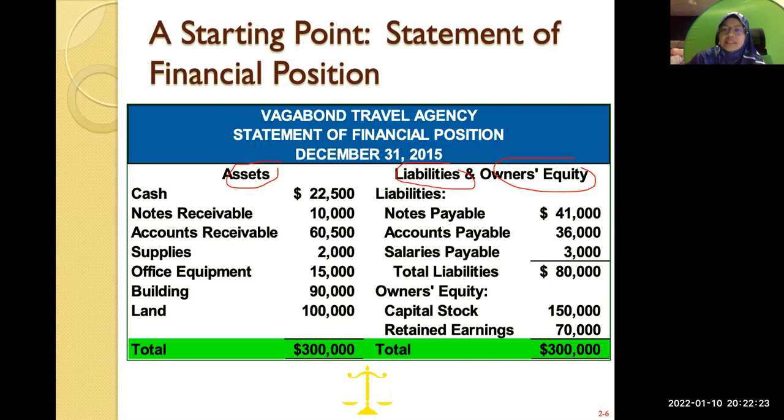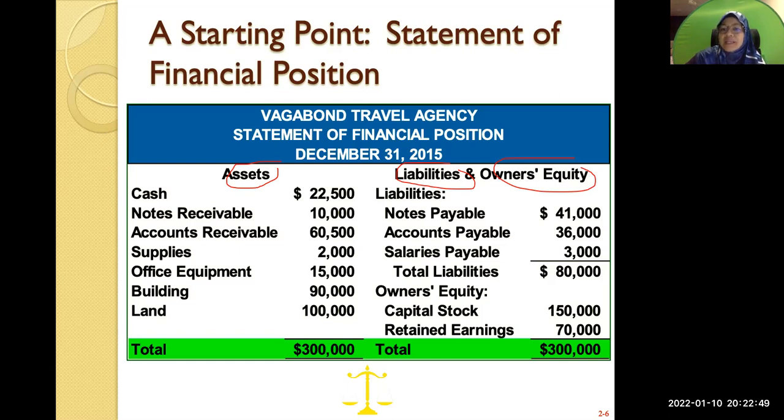Later we look at what is the definition of an asset. Liabilities is what is your obligation to pay. Yeah, so your obligation to pay is what is your liabilities. Asset is your resources, what you have. Liabilities is what you have to pay, whether in the short run or in the long run. But in this case, they only put one under liabilities.